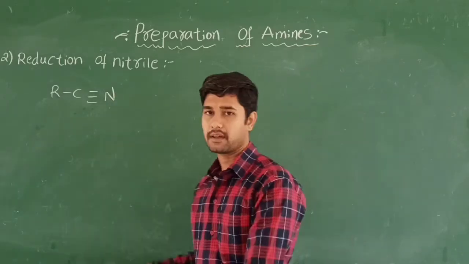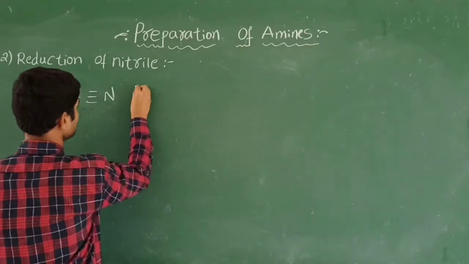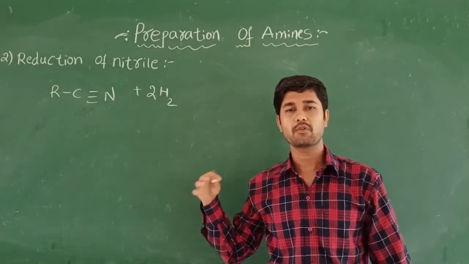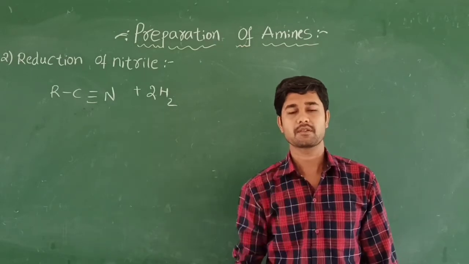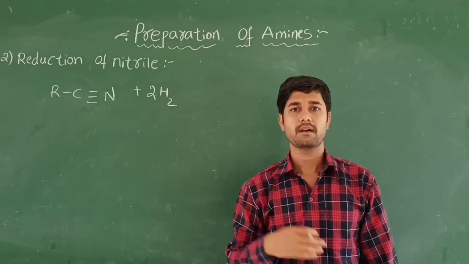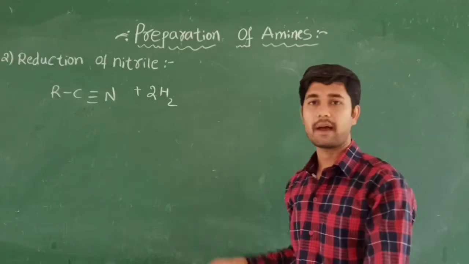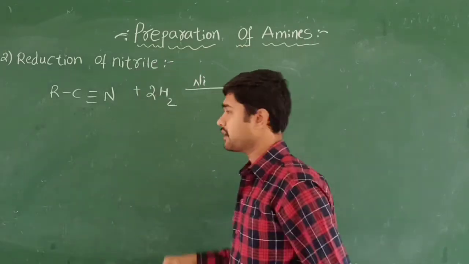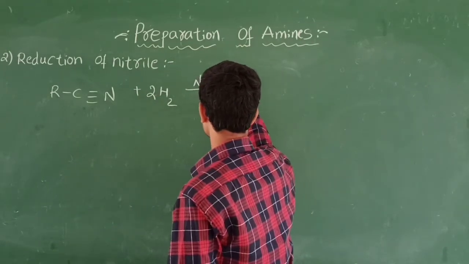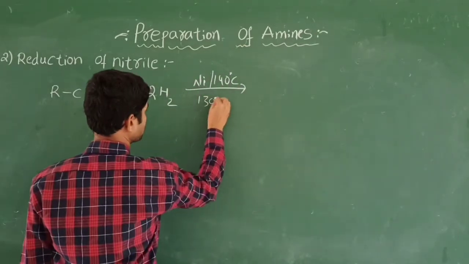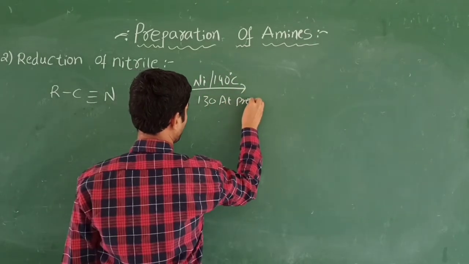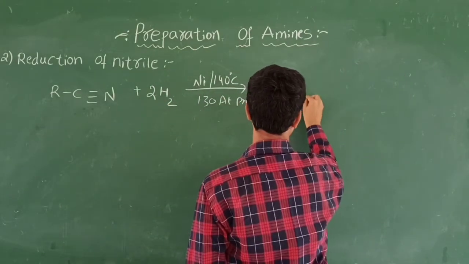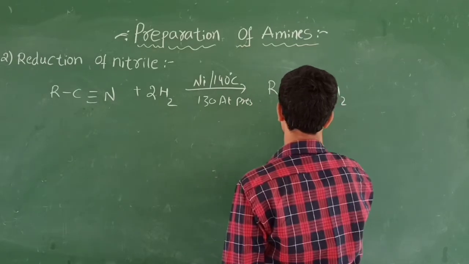Also, you can do this with the help of hydrogenation, that is, two hydrogen gas. In this process we are going to use some catalysts like group 10 elements. Group 10 elements are nothing but palladium, nickel, platinum. These are going to be used. I will tell you why you are going to use only these metals. First I take the nickel catalyst at around 140 degrees Celsius and 130 atmospheric pressure. So you are going to get a primary amine. So this is the primary amine.